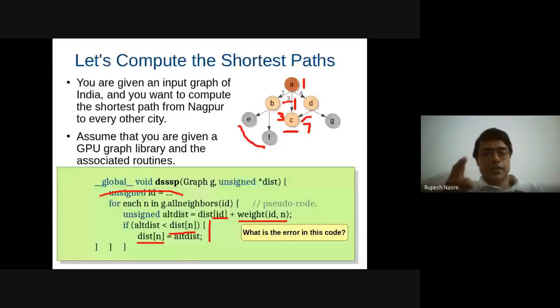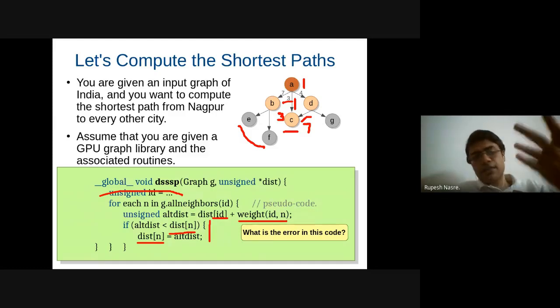In the next iteration, the thread which set the value to 7 will currently see the value 7 because it was overriding the value 3, and it will not update the distance of C, whereas the previous thread which was coming from A will see the value 7 now in the next iteration, and therefore update it back to 3.